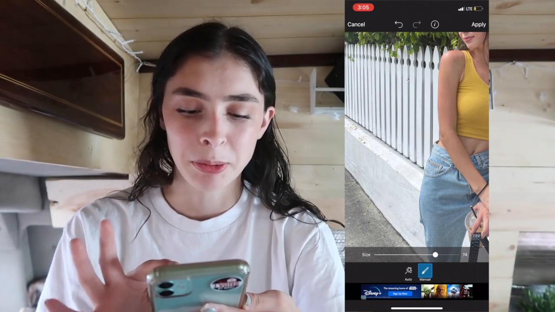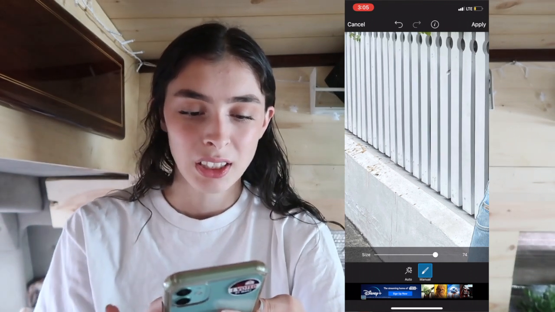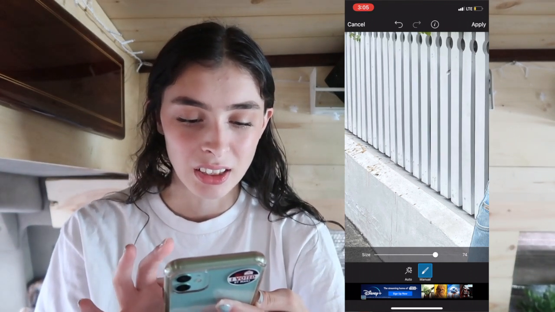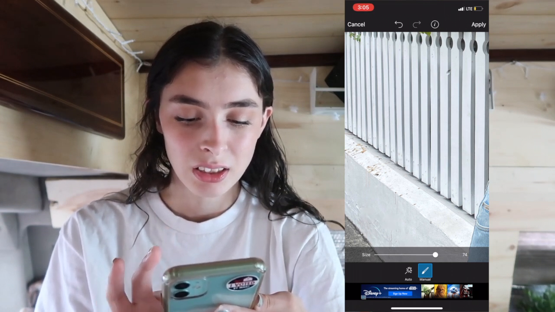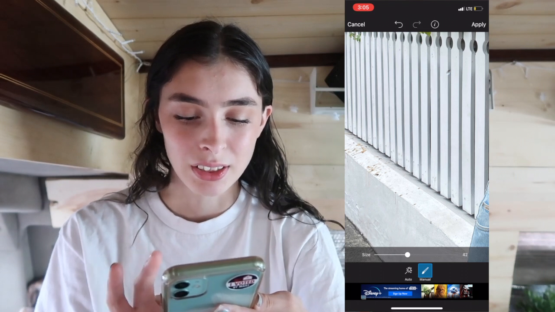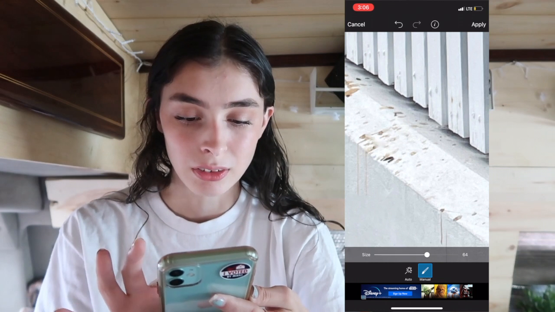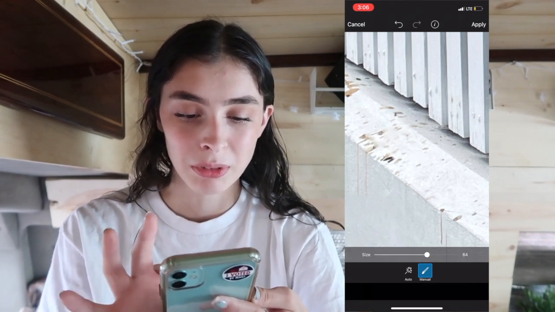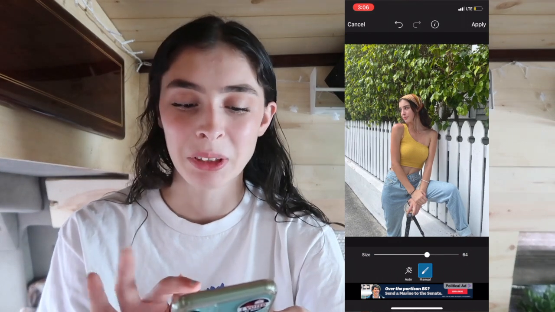So as you can see here, it's pretty easy. You just literally touch it and it'll go around. And then there's this other stuff on the fence over here. I'm just gonna get rid of that as well. Just kind of blemish it out, just as if it was a pimple on your face. So, you know, I'm just gonna go in and blemish this out. Probably not all the way to make it super clean and pristine, but just enough.